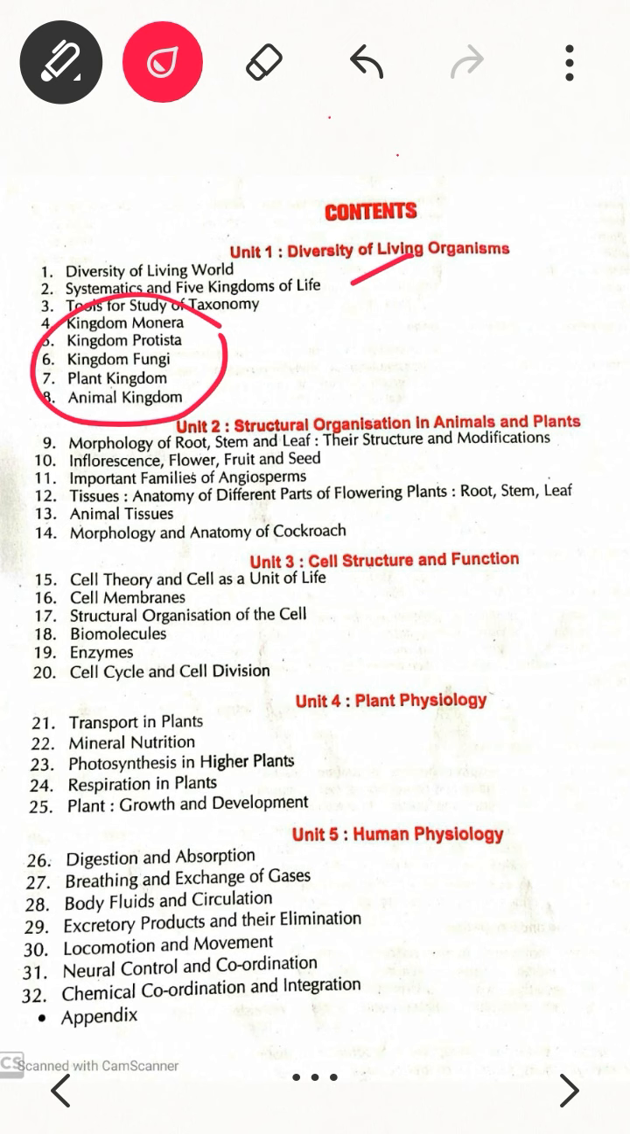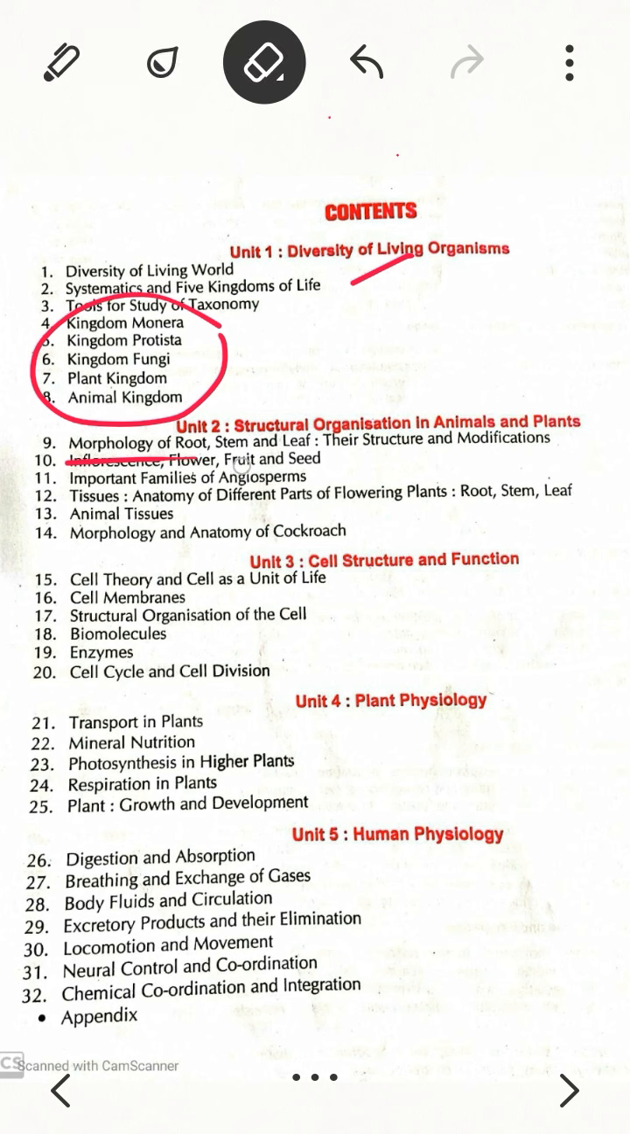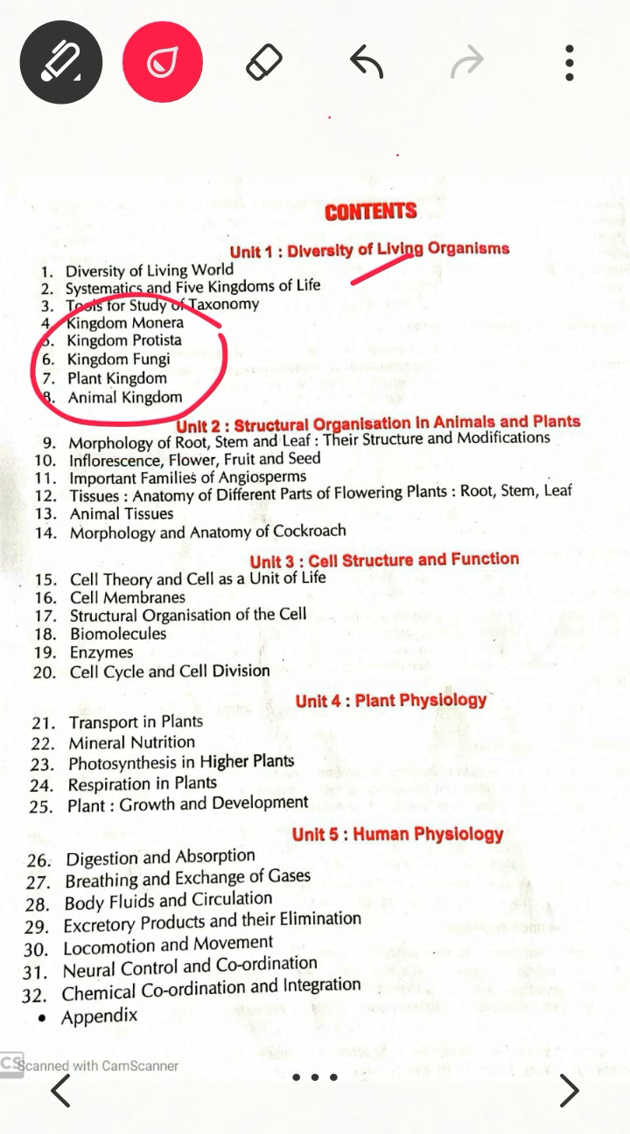So unit 2 is structural organization in animals and plants. Here morphology will be there. Then you can say inflorescence, meaning the taxonomical part. Then tissues, plant tissue and animal tissue, both you have to consider here. And then morphology and anatomy of cockroach. So this is unit 2.